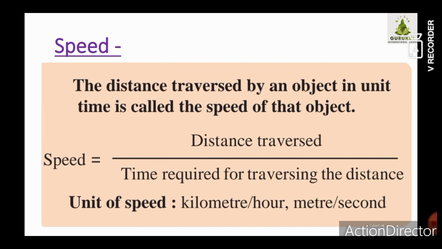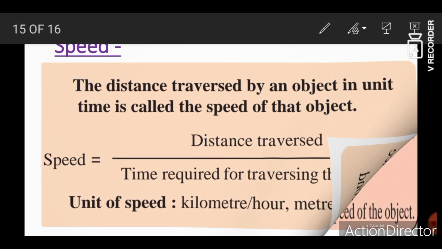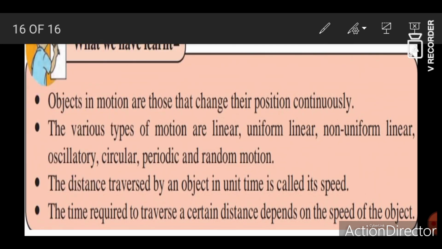Okay, so in this lesson what have we studied? What is motion? Objects in motion are those that change their position continuously. Then we have studied the various types of motion. What are the different types of motion, children? Linear motion, uniform linear motion, non-linear motion, non-uniform linear motion, oscillatory motion, circular motion, periodic motion, and random motion. Then we have studied what speed is and how to find the speed.